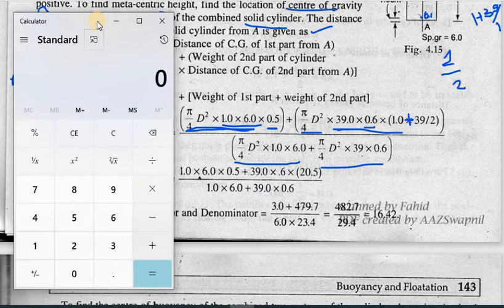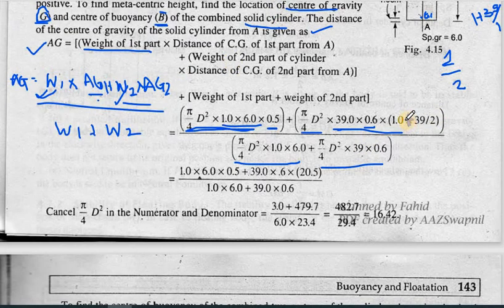39 by 2 plus 1. So it is coming 20.5. That means it is correct. It is not a multiplication sign, it is a plus sign over here. So this is what we are getting in the equation. Finally, after doing the calculation, we can get the value of AG. AG is coming out to be 16.42.